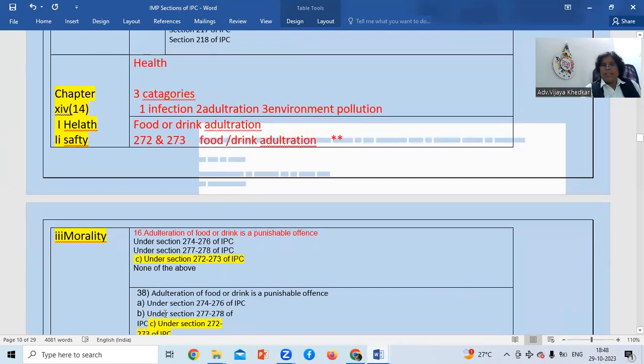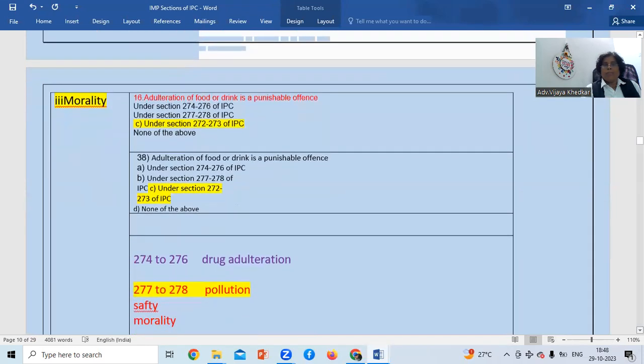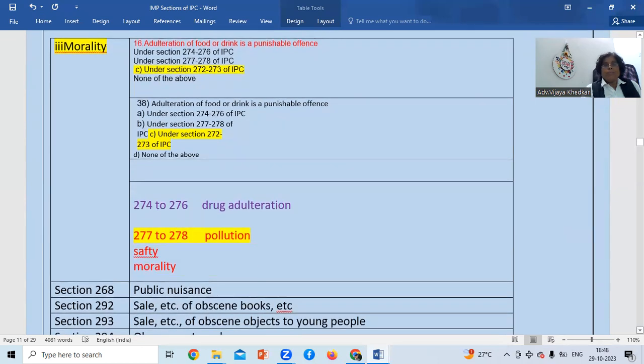This was asked twice, so I just repeated it. Exactly similar question was asked twice. So 274 to 276 is drug adulteration, 277 to 278 is pollution. So that was chapter 14.